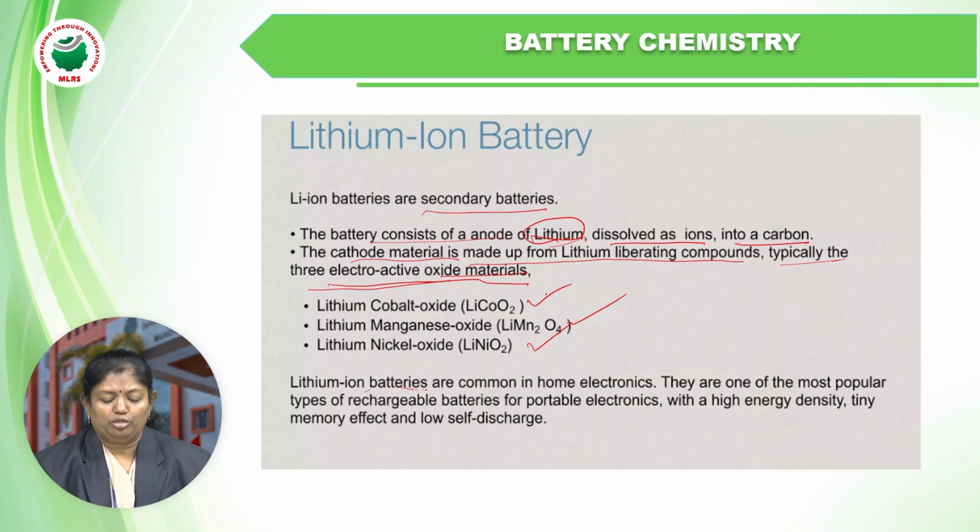Now, lithium-ion batteries are common in home electronics. In our houses, many household devices run on lithium-ion batteries. They are one of the most popular types of rechargeable battery for portable electronics, with a high energy density, tiny memory effect, and low self-discharge.